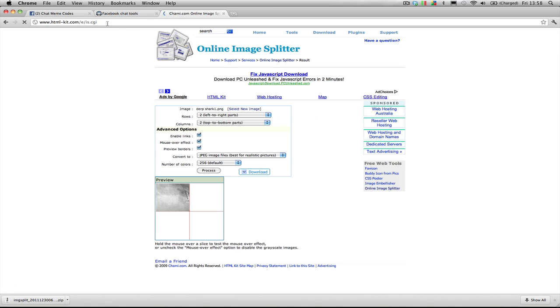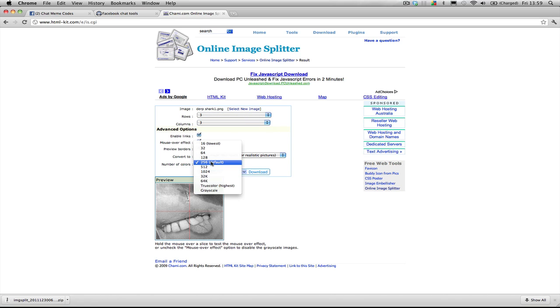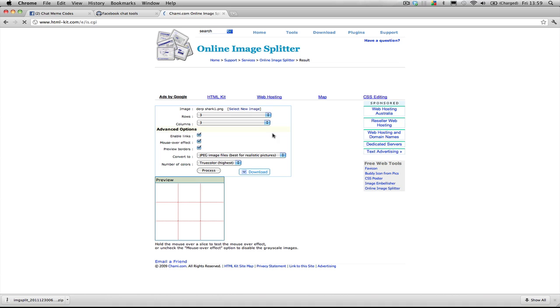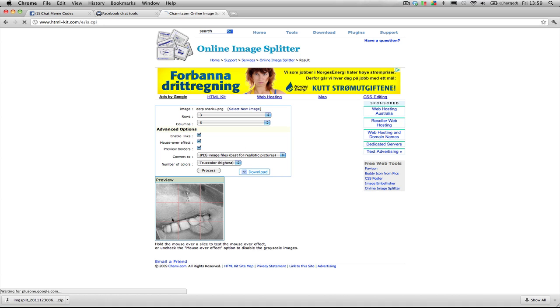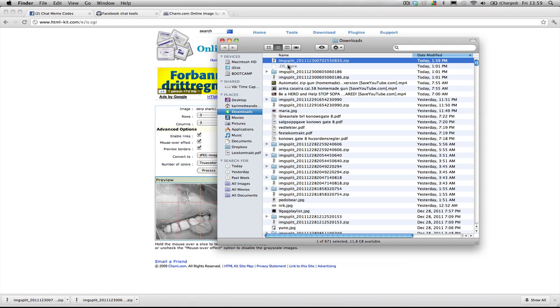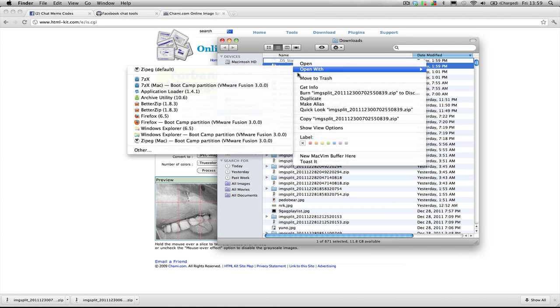This webpage has also been included in the video description. I'm going to choose 3x3 true color resolution for higher image quality. Press process, and this is what we get. Download, and we just extract this.